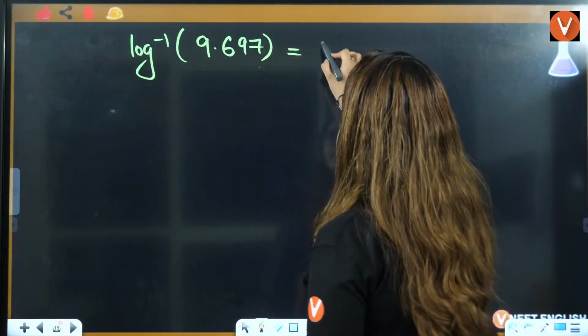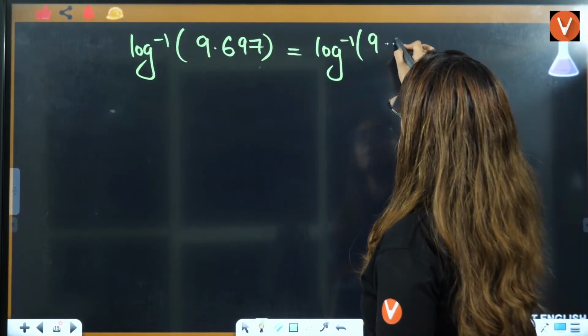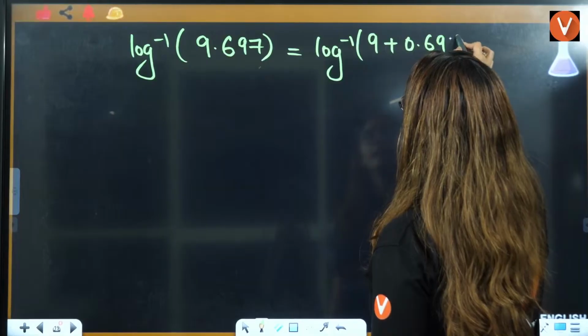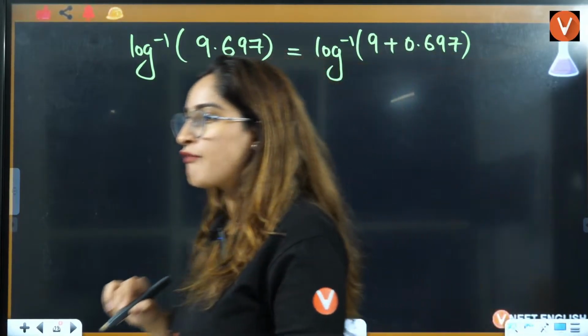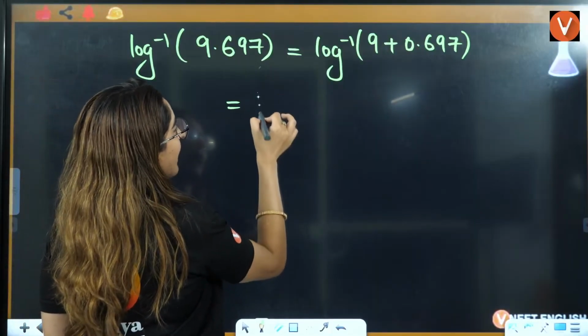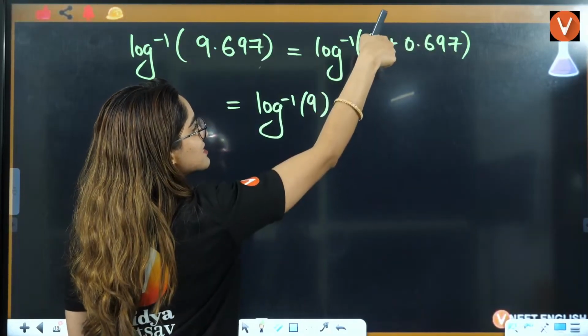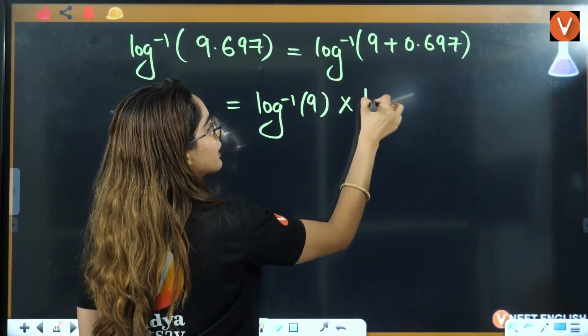Firstly, divide it into addition: log inverse of 9 plus 0.697. Now apply the property, so this addition will be converted to multiplication.